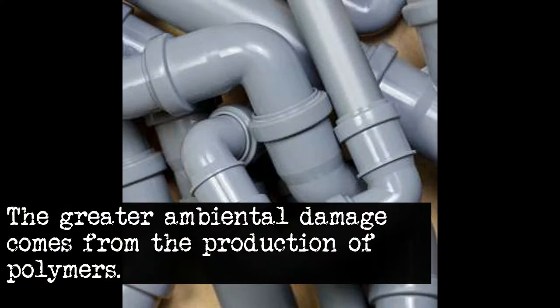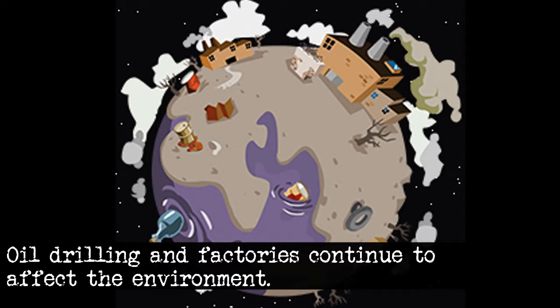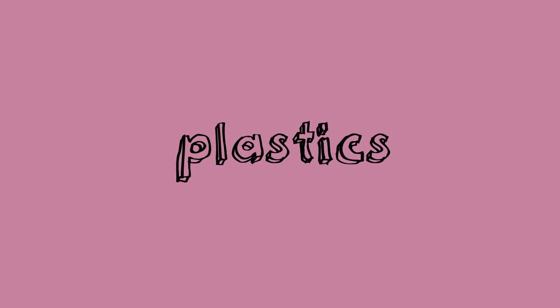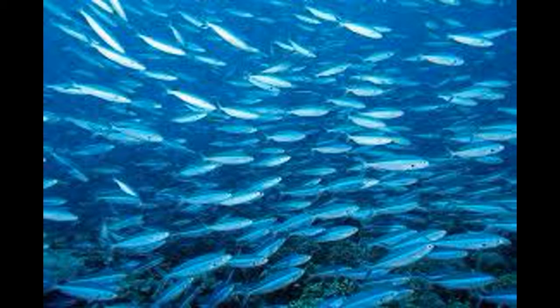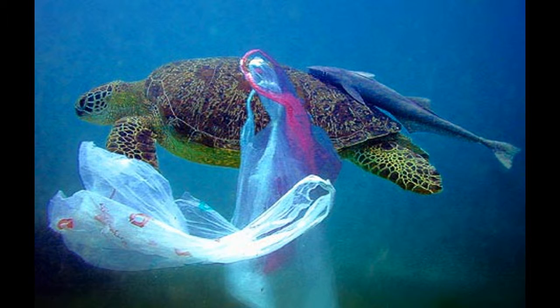Polymers. The environmental damage comes from the production of polymers. Oil drilling and factories continue to affect the environment. To counteract the effects of these facilities, companies have made efforts to reduce waste and use fewer resources, such as water and energy. The place that is most affected by plastic pollution is the ocean. Fishes, turtles, and other aquatic animals suffer ingestion, suffocation, and entanglement by plastics.